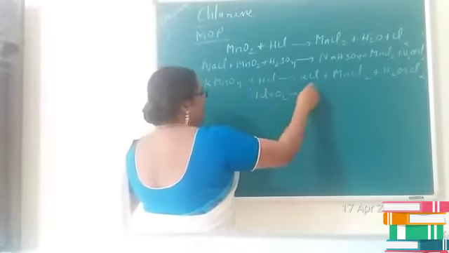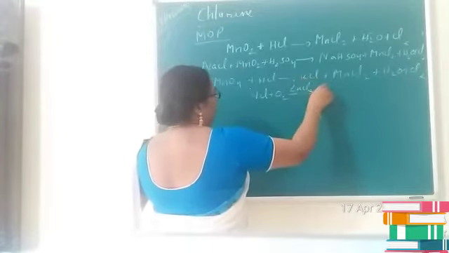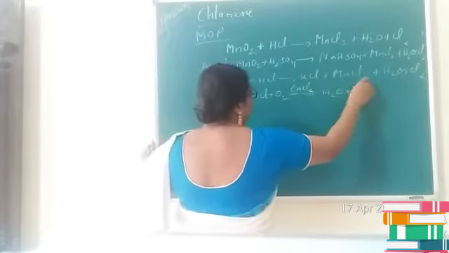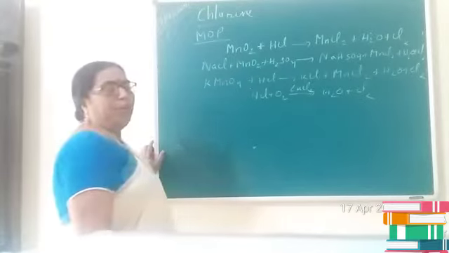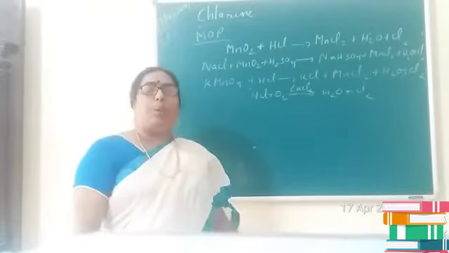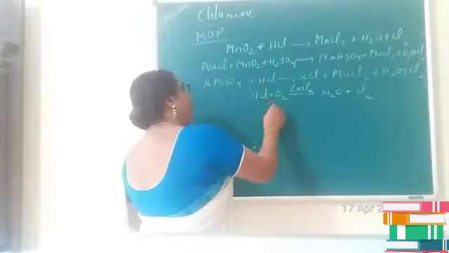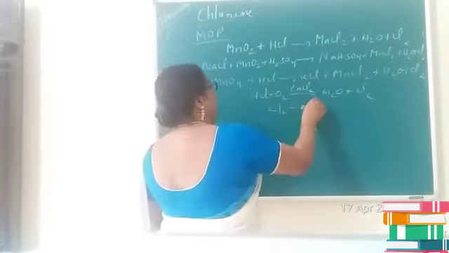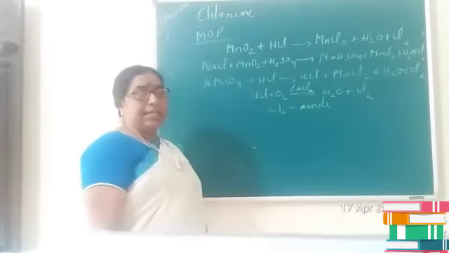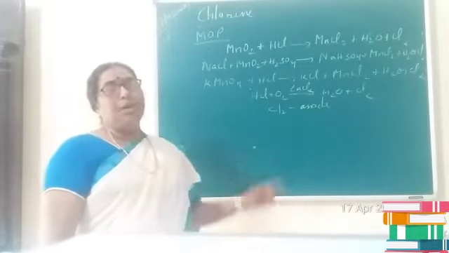In addition to this, it can also be prepared by Deacon's method, that is, HCl reacts with oxygen in presence of copper chloride and produces H2O and Cl2, or it can also be produced by the electrolysis of brine solution, where chlorine will be produced at the anode. Is it clear, children? These are the different methods for the preparation of chlorine.